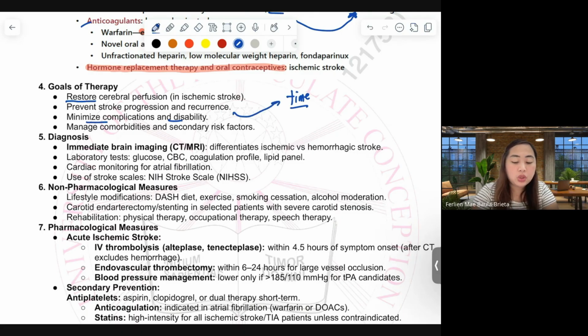We have to manage comorbidities and secondary risk factors. Giving considerations on these goals of therapy, we can now craft an effective or a good recommendation plan, management plan for our patients.